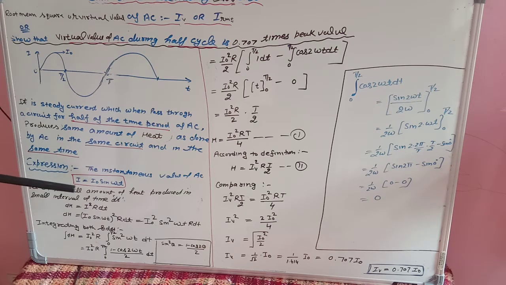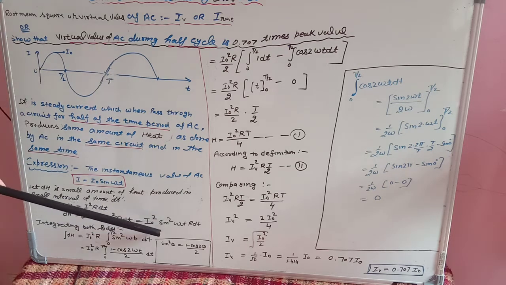So let dH be the small amount of heat produced in a small interval of time dt. Then you know the relation between current and heat, H is equal to I square R t. So dH will be equal to I square R dt, because dt is the small time interval we have taken. So put the value of I from the above equation. It will be (I naught sin omega t) whole square R dt. Now I am just opening this whole square. It will be I naught square sin square omega t R dt.